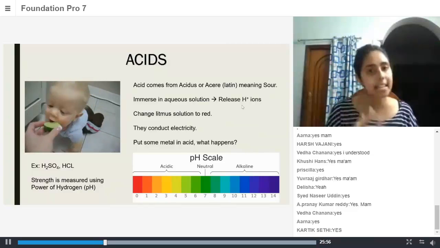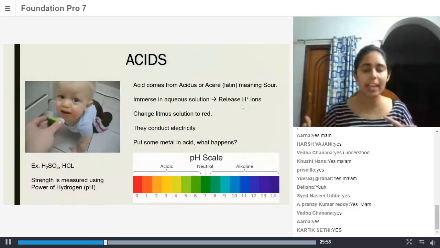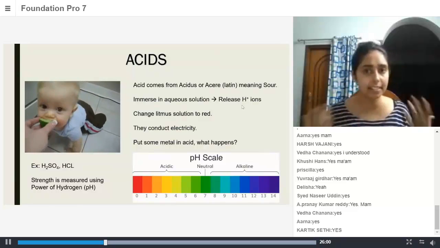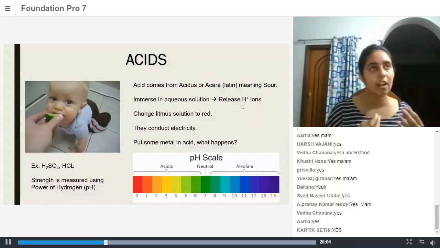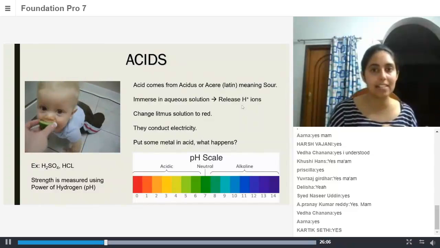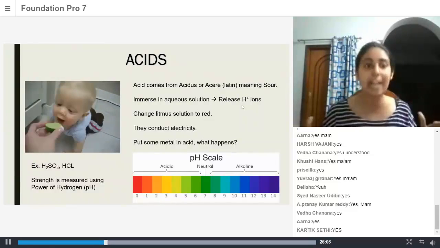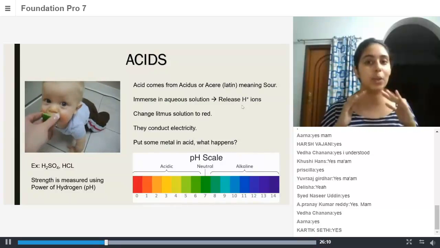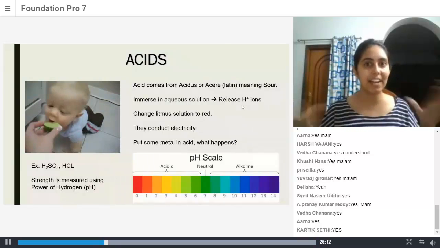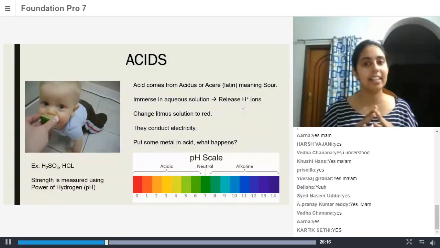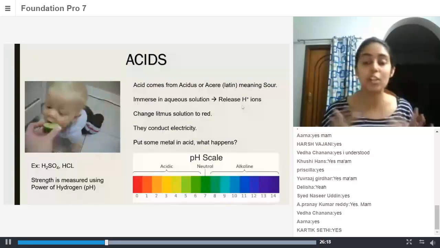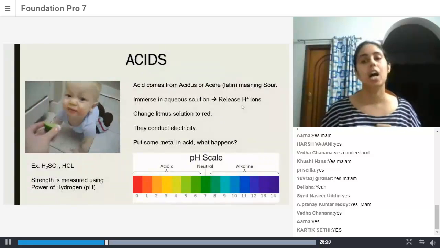Just because I tell you that acids are sour does not mean that you start tasting all the materials and say, oh, this is sour, so this must be acid. Do not do that. It is dangerous to put random substances in your mouth. It can cause a lot of damage, so don't do that.